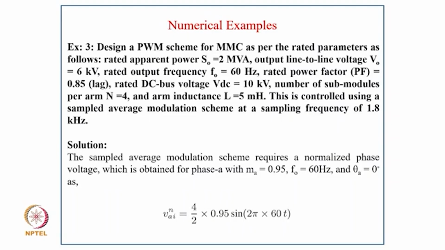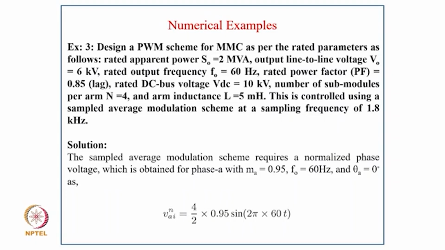design a PWM scheme of MMC as per the rated parameters as follows. The rated apparent power S0 equal to MVA, output line to line voltage V0 6 kV, and rated output frequency is F0 equal to 60 Hz, and rated power factor 0.85 lag, and rated DC bus voltage is 10 kV. Number of modules per arm 4, and the arm inductance 5 millihenry. This is controlled using a sample average modulation at a sampling frequency of 1.8 kHz.